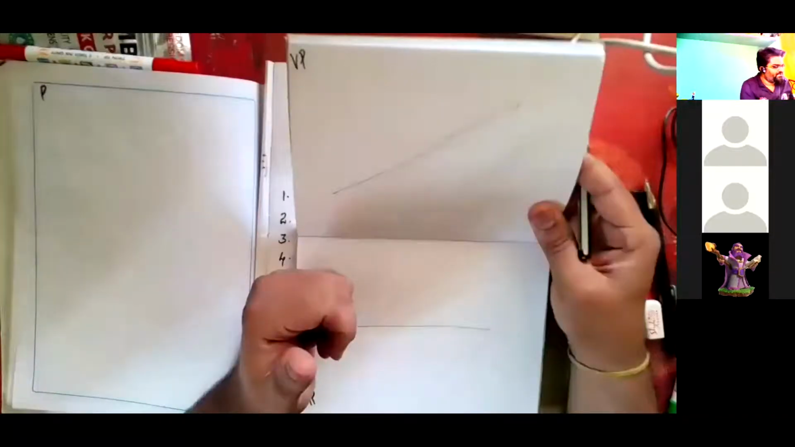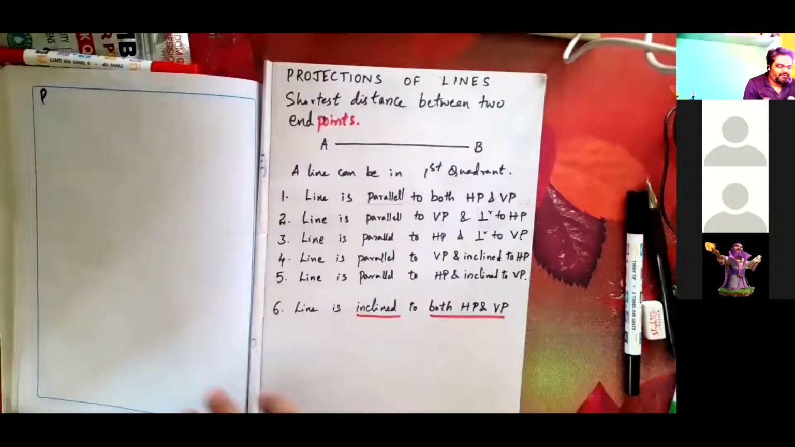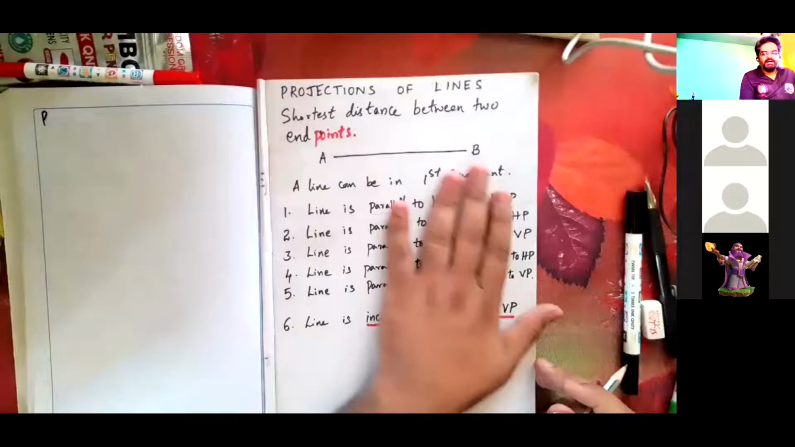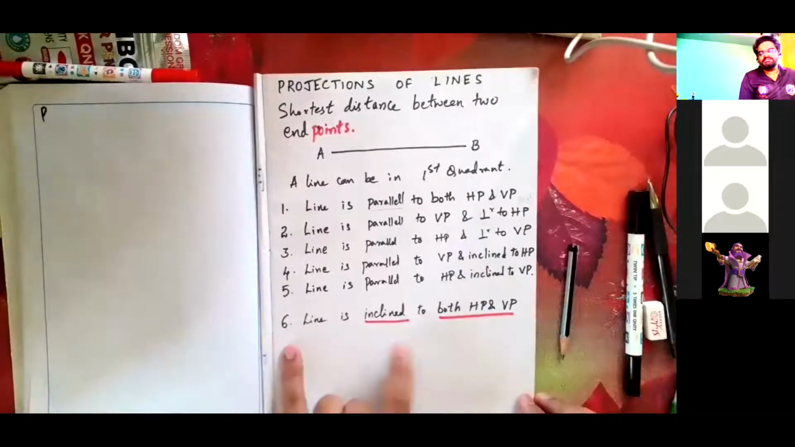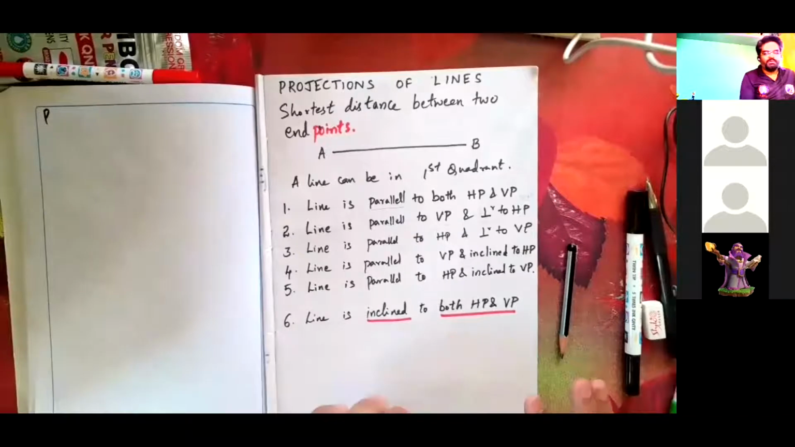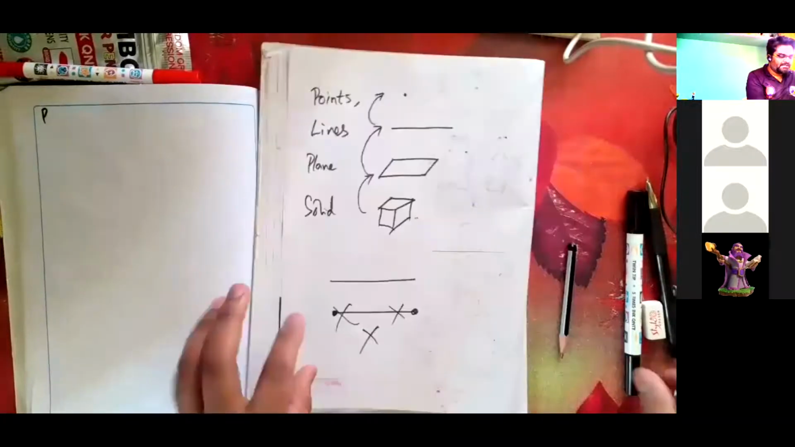This is the positioning of a line in the first quadrant. So in the first quadrant, these are the possibilities of a line. And very important is the sixth condition. If you have not understood this sixth condition, it is very dangerous for solving problems, many problems in planes and solids.